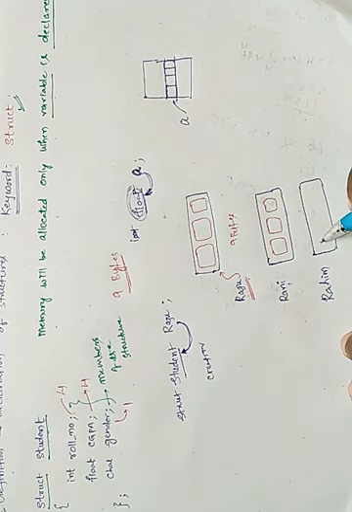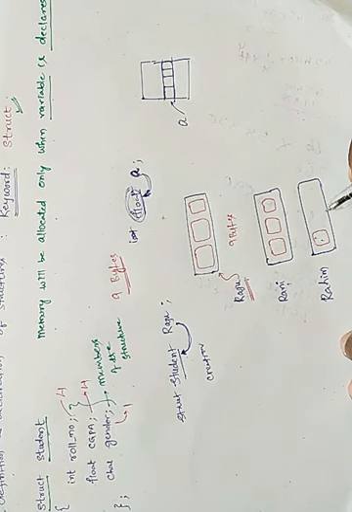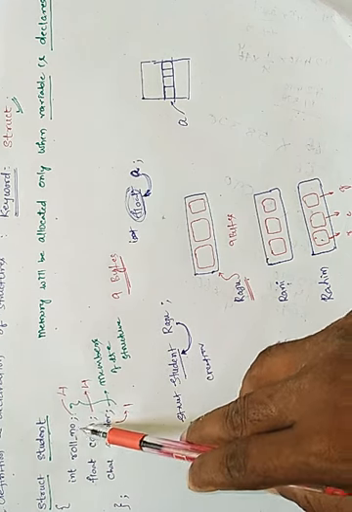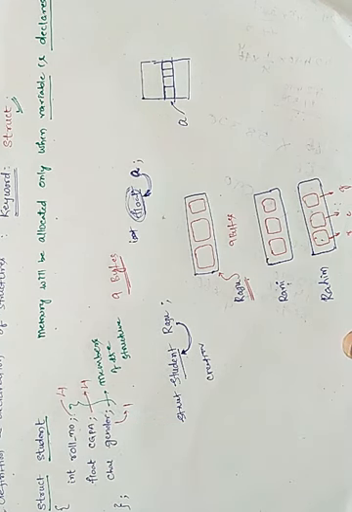replicated here. First space is roll number, second space is CGPA, third space is gender. So I am writing first space is roll number, second is CGPA, third is gender. How can I know? Because in the definition I provide the order. The same order will be applicable here.